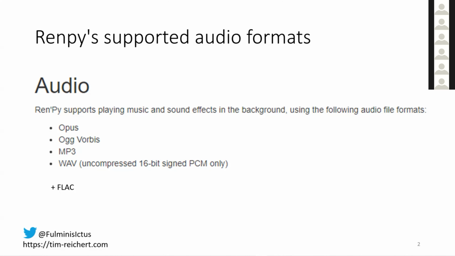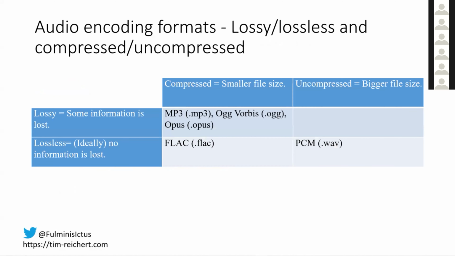So what the heck are all of these audio codecs? You can categorize audio files depending on two factors: whether they're compressed or uncompressed, and whether they're lossy or lossless. Compressed means that their file size is smaller, as you've probably already figured. Lossy means that most of the unnecessary information has been cut from the files, allowing the files to be even smaller. For simplicity's sake, I will be calling these by their common file endings, since that's what most people are used to. This means that I will use WAV files instead of PCM encoded files, and OGG files instead of OGG vorbis encoded files. All right, let me start with the lossless files, WAV and flac.